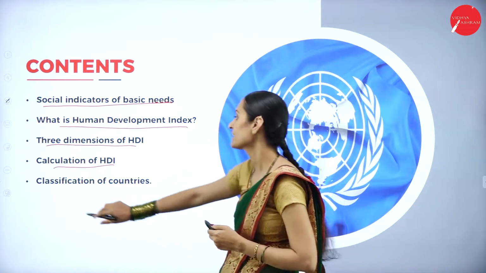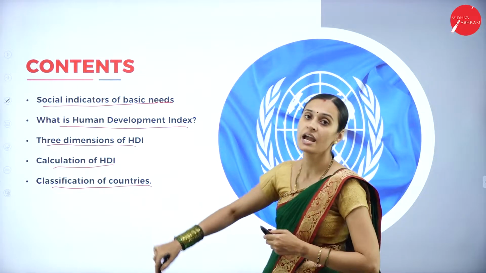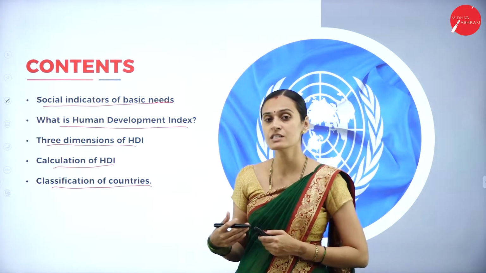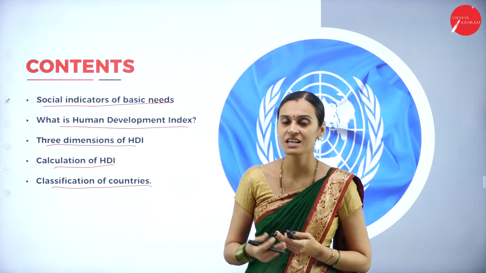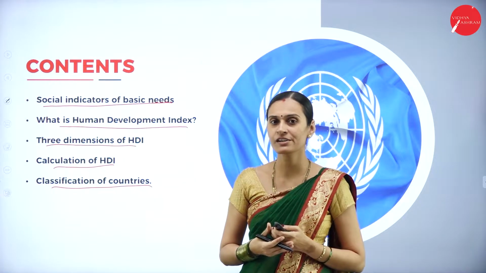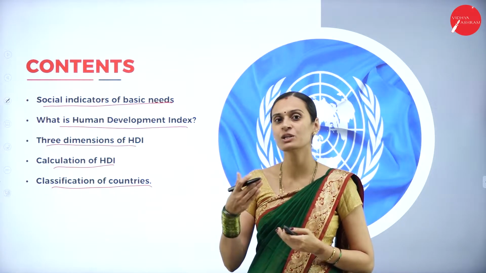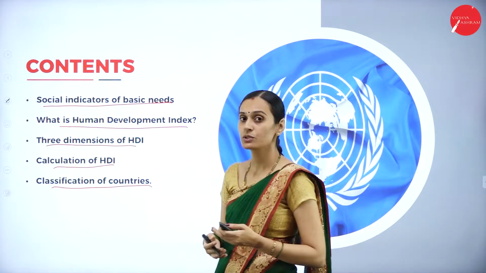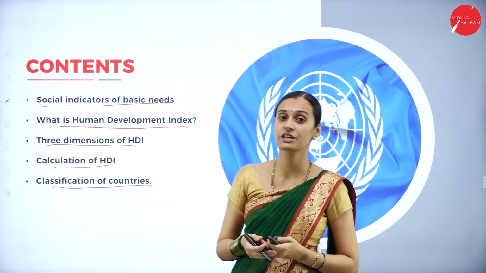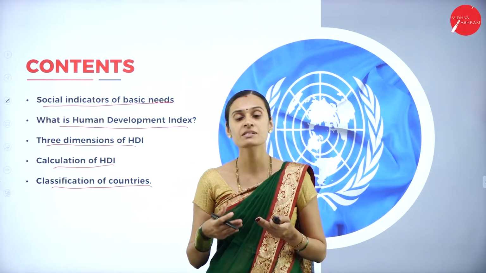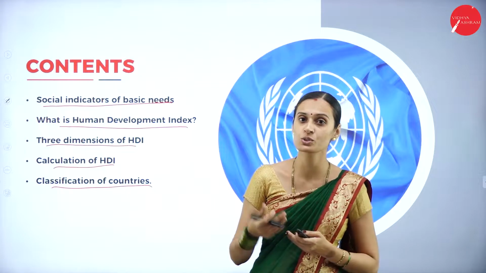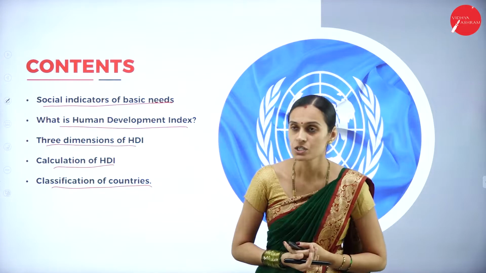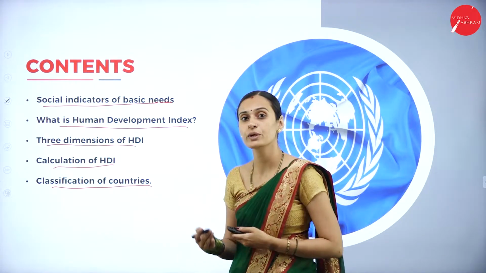And next, the classification of countries according to the HDI report. There are four different types of countries. One is very high human development countries, second is high human development countries, then medium human development countries and lower human development countries. So there are four types of classification that we are going to discuss. And we can get examples of different countries which belong to very high, high, medium and lower human development index. So these are all the different contents we are going to discuss today.